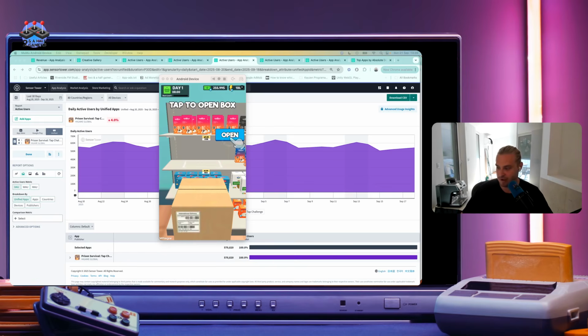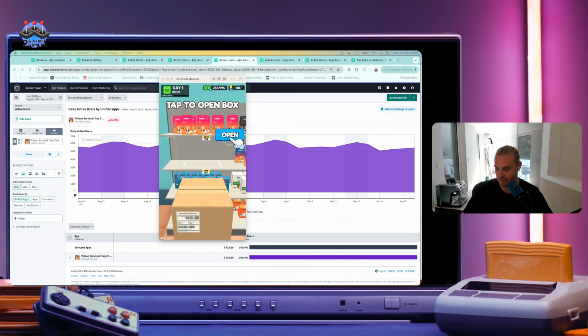Then you have the rewarded app open interstitial, which I'm assuming in non-US geos, the eCPM is probably anywhere between 30 to 50 cents on this ad unit. And in the States, probably somewhere around $2, I would say. But the thing is, this game has no more than 50K users in the States. But yeah, probably from rewarded app open is about $1,000 a day that this game is earning from